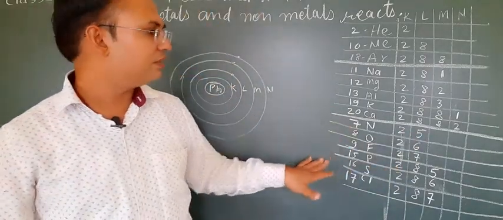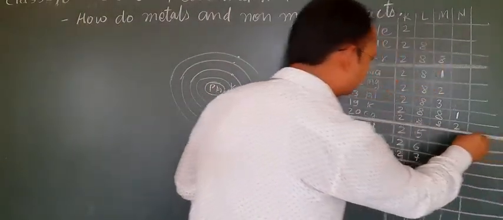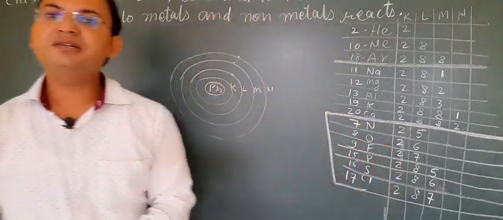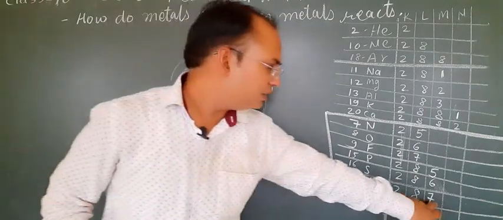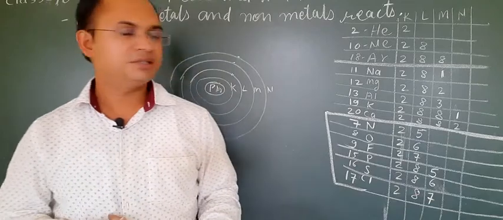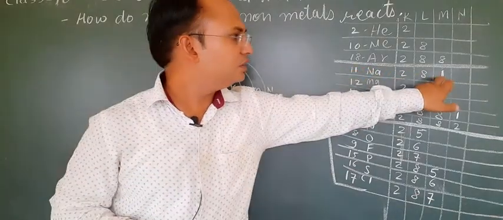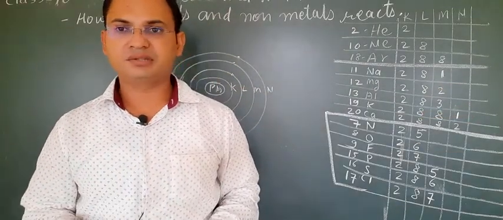So non-metals, from nitrogen onwards, prefer to gain electrons. Chlorine only needs 1 electron to get a stable electronic configuration, and sodium needs to lose 1 electron in order to complete its octet.